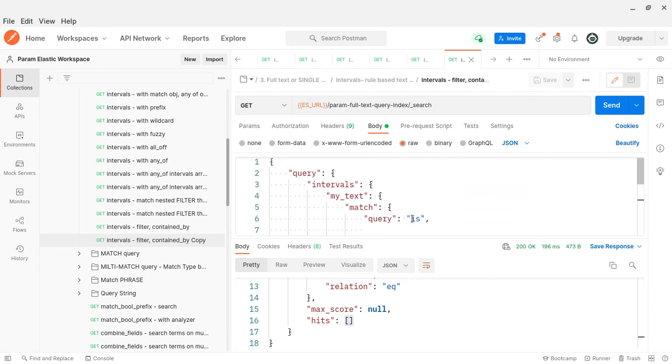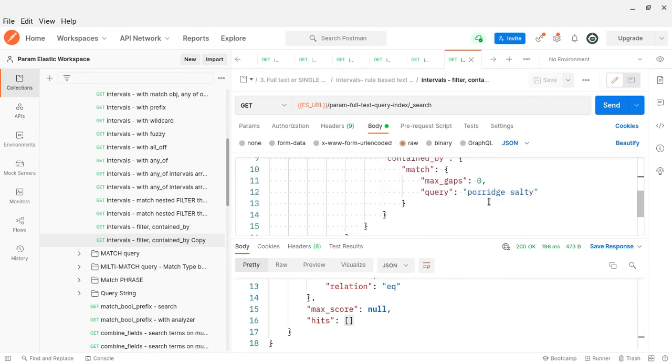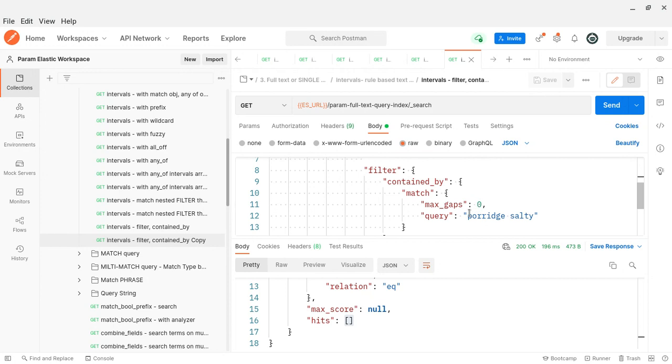You are asking for a document which has is as an interval, and the interval should be within the porosity, but at the same time you gave 0, so it is meaningless. It is a kind of false query. It will never return any documents.